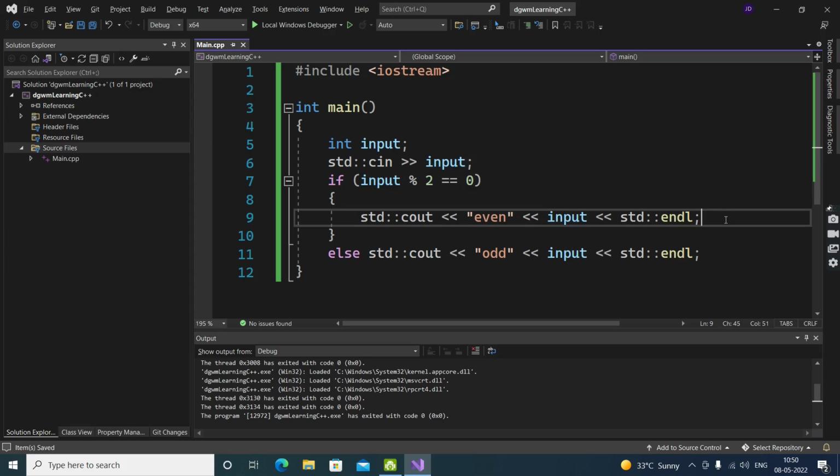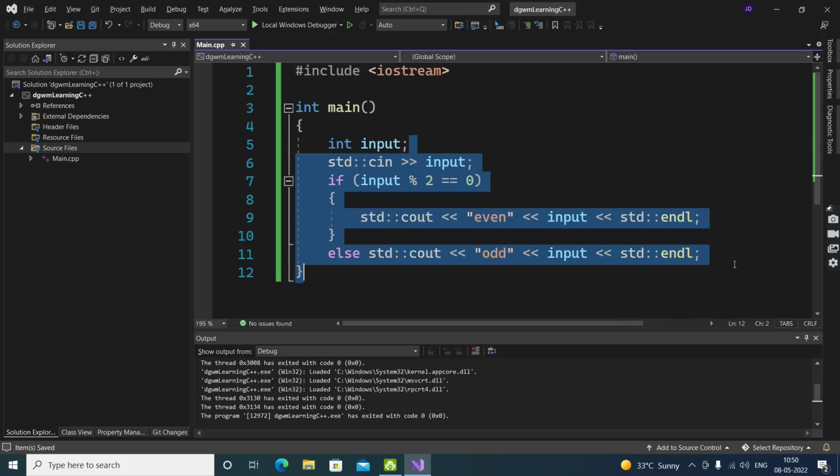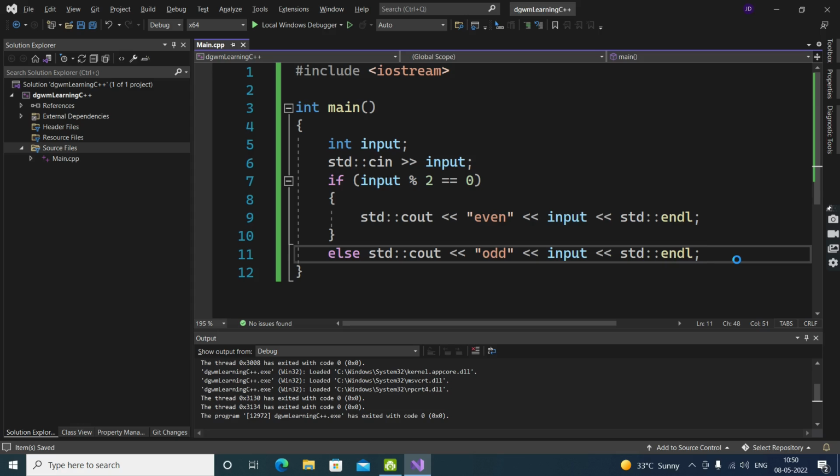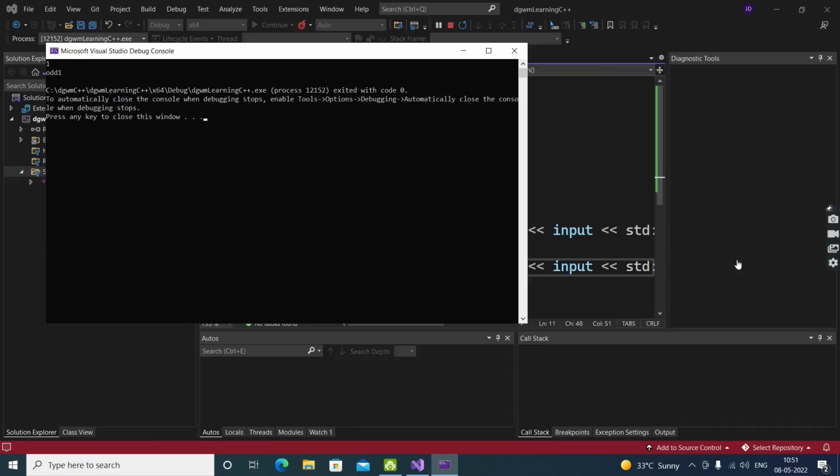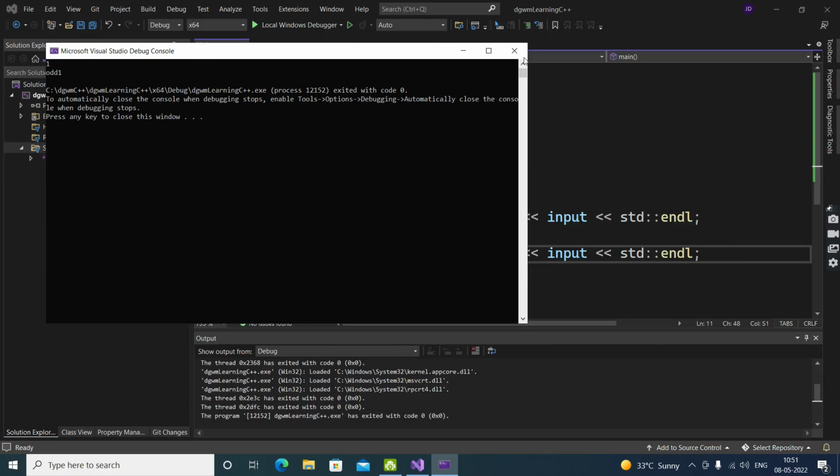Let me do that. This is the input that we got. Now what if I try to run the code and put a value of 1, that we took as an example before? It shows us odd and then 1.